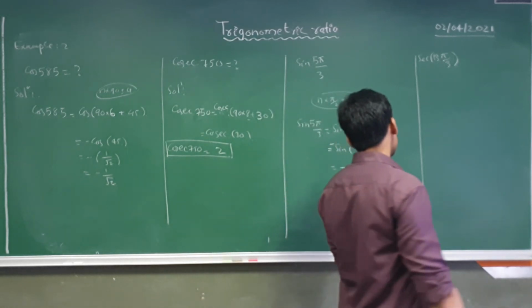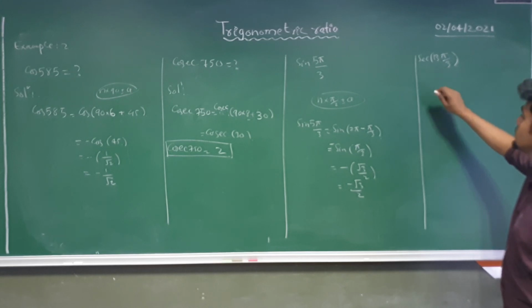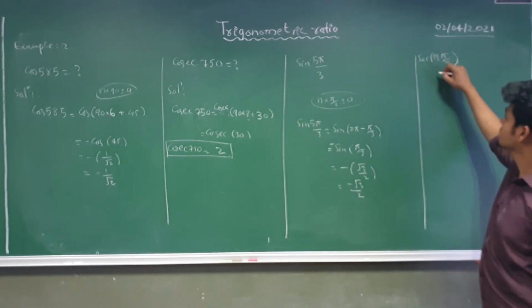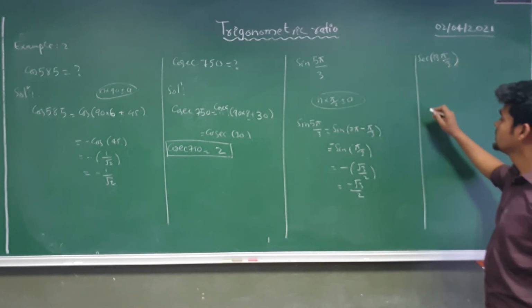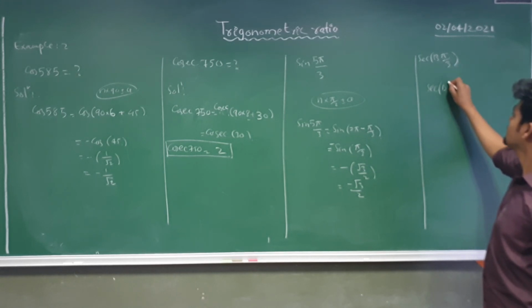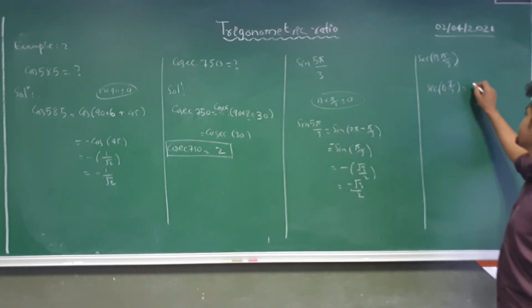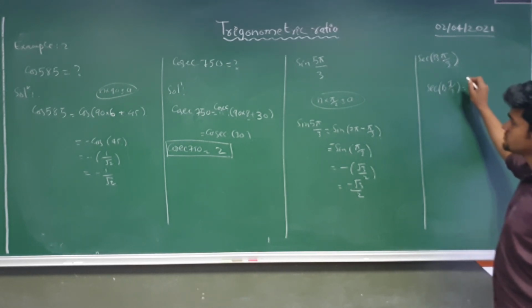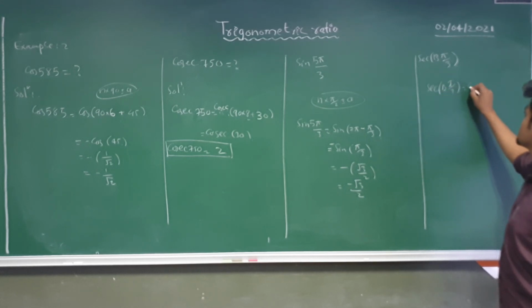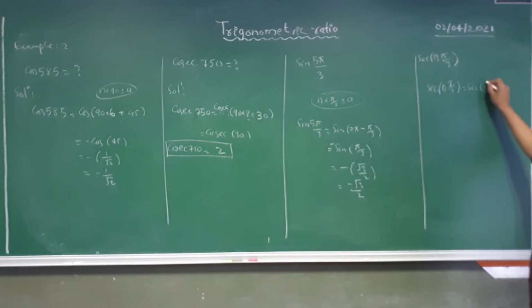Okay, now just see this question. We have sec 13 pi by 3. So I need to make this 13 pi in this form. So sec 13 pi by 3, how can I make it into this form? 3 fours are 12, so 4 pi plus pi by 3.